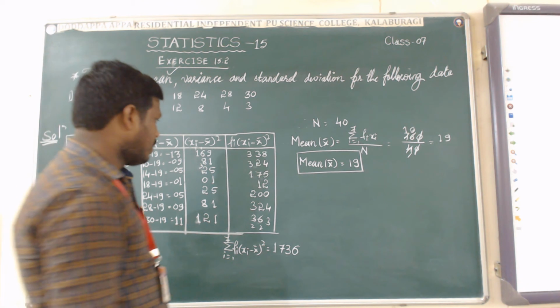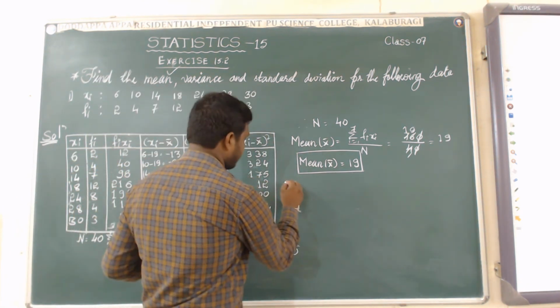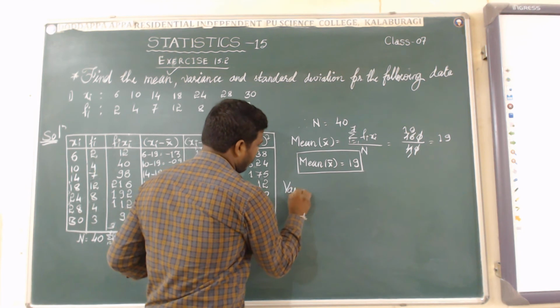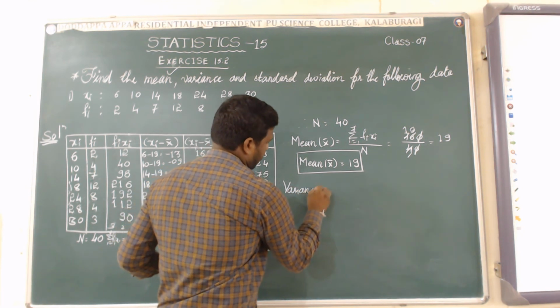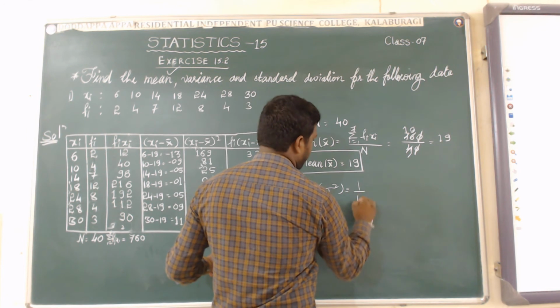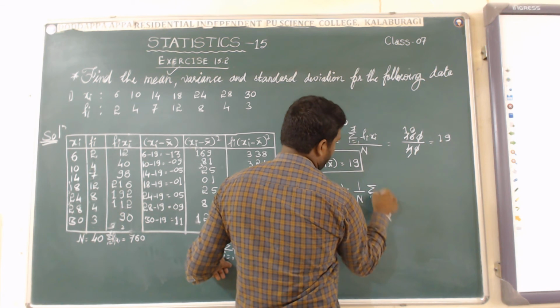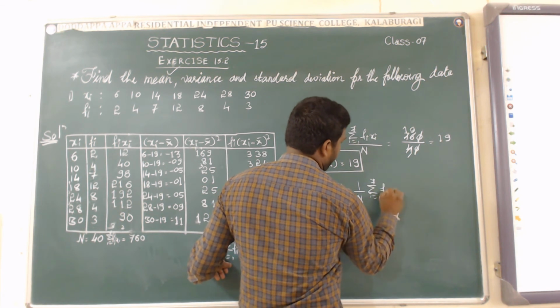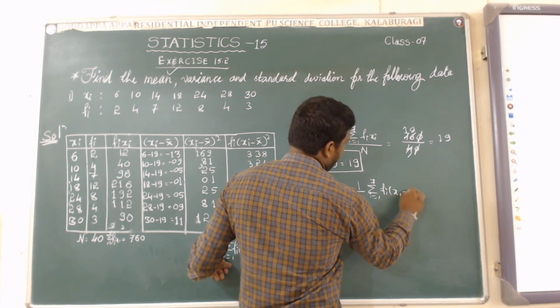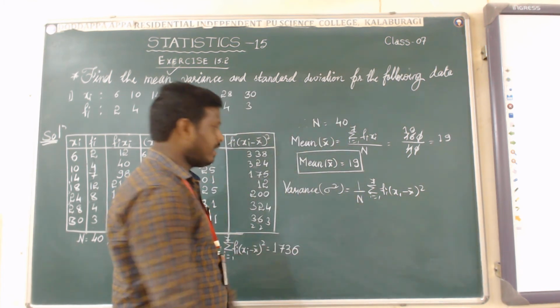Now go to find variance. Then how to find the variance? The formula is this: variance, that is sigma square, equal to 1 by capital N into summation i equal to 1 to 7 Fi into (xi minus x bar) whole square value. We have to simplify there.